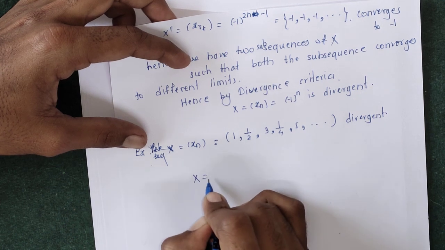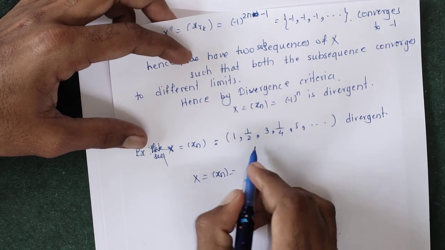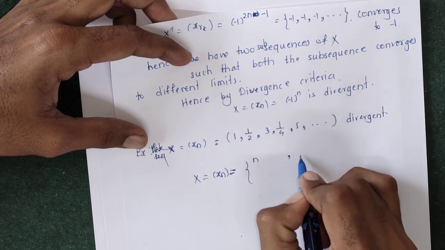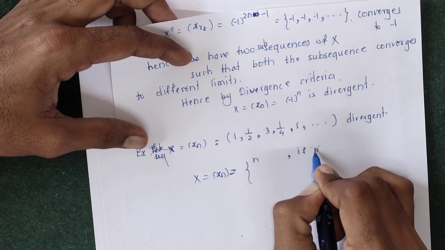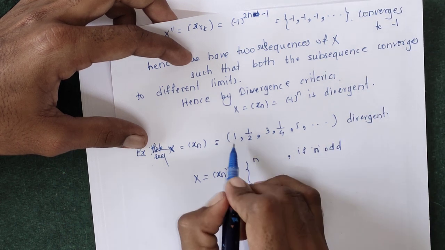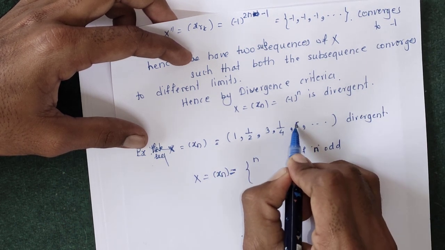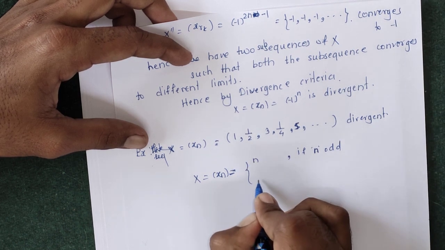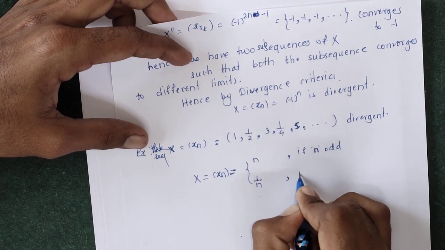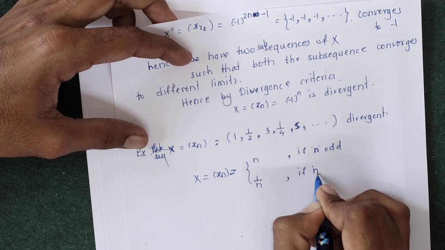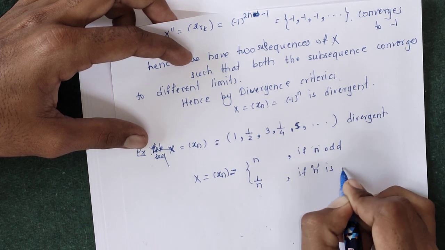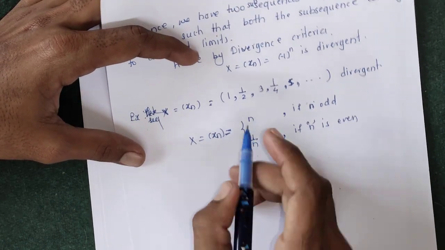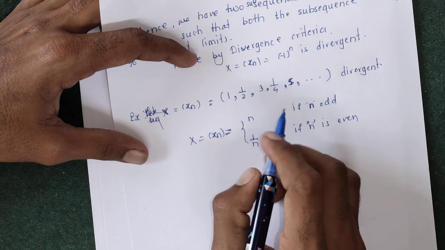So we can write this x equals x_n in two forms. If n is an odd number, clearly we can say that 1 is odd, 3 is odd, 5 is odd, so for odd numbers we have the term n, and for even numbers we have 1 upon n. For even numbers we have 1 upon n, and for odd numbers we have n itself, and clearly this n is unbounded.